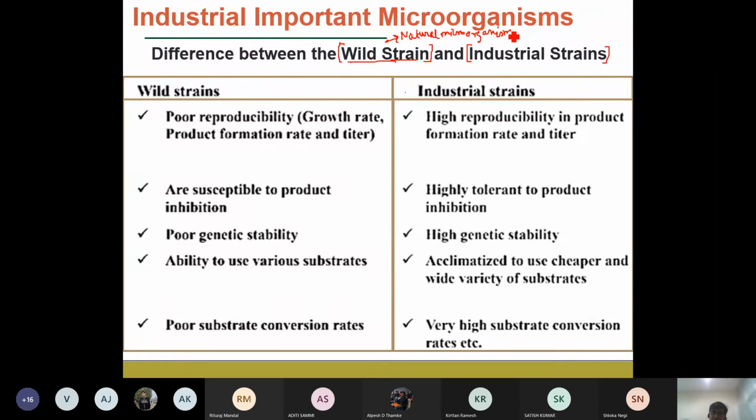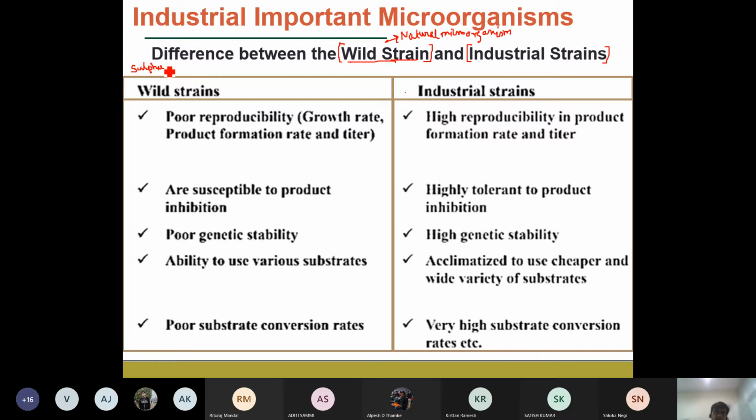For example, consider the microbes found in volcanic rocks. Those microbes are known to produce compounds like sulfur.